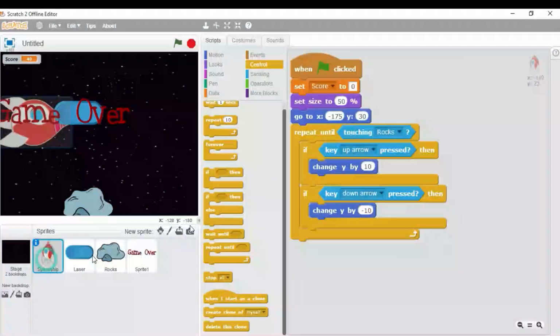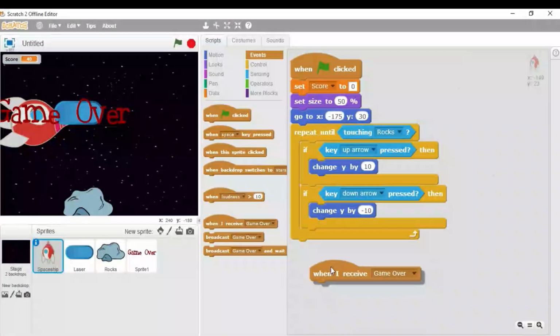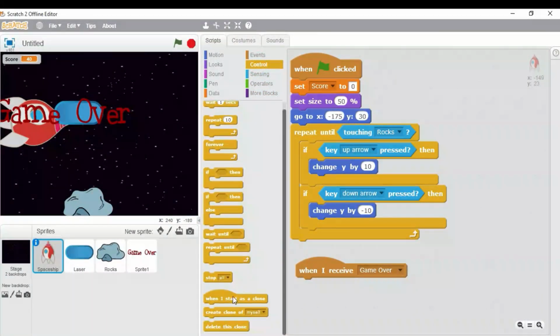Then click on this spaceship. Here also we need to add the when I receive game over block. So drag and drop it down, control block menu, stop block and change the value to other scripts in sprite. So this is how the block for spaceship will look like.